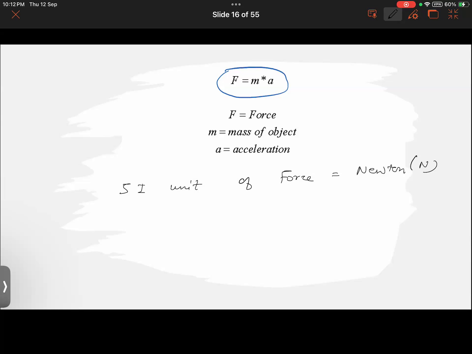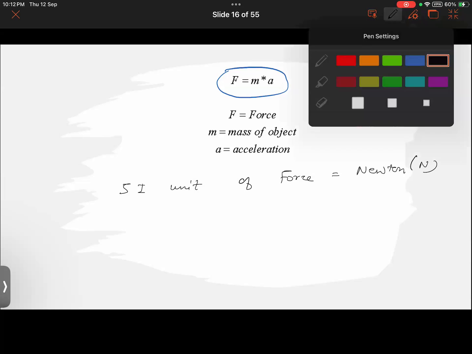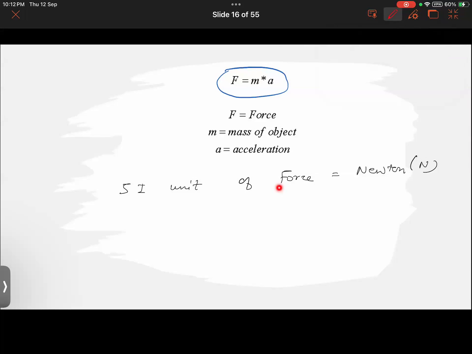Anyways, but what is Newton like? What does this Newton basically mean here? I'm not talking about the name of Isaac Newton. By definition, what does it mean? Let us understand that. We know that this is the SI unit of force, but how is an SI unit calculated? It must be something standard, because SI units are accepted everywhere. The SI unit of mass is kilogram, so no matter where you are, in the USA, India or Egypt, 1 kilogram will be the same. So this Newton must be something standard.